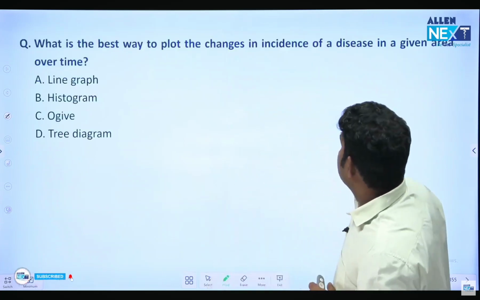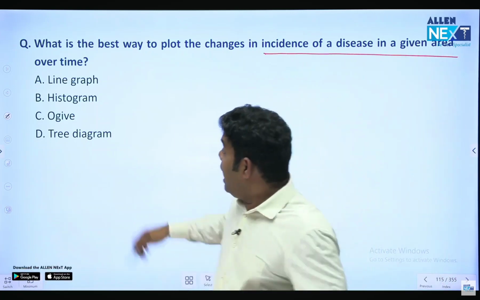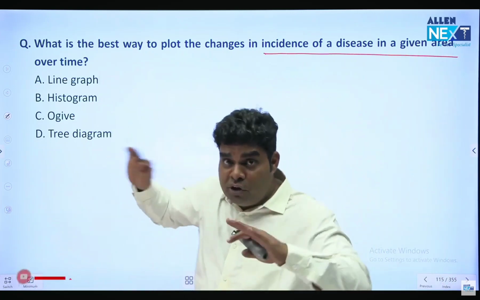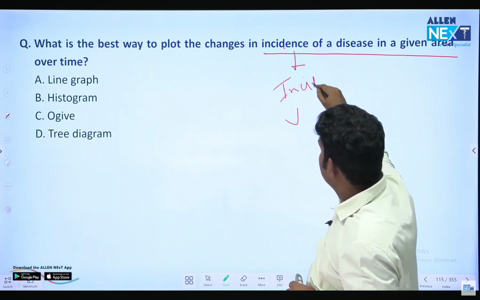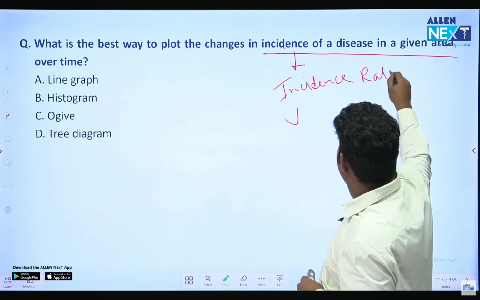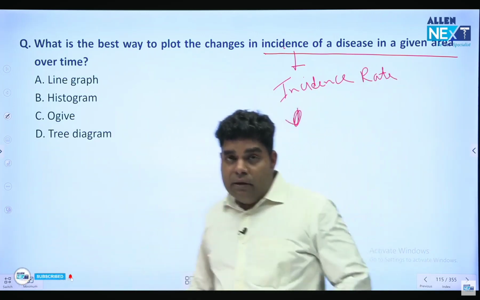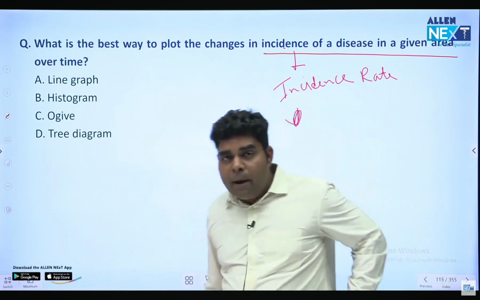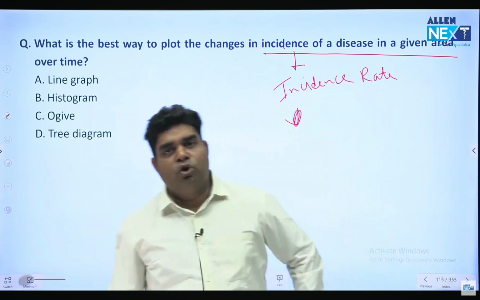What is the best way to plot the changes in incidence of a disease over time? If they ask over time, the answer is, this is a separate question which I am asking. Incidence of disease over time, this is known as incidence rate. This question has been asked 2 years back in the MCI exam. The number of new cases added over time is known as incidence rate. But how will you plot them? Which of the 4 is the best way to plot incidence over time?